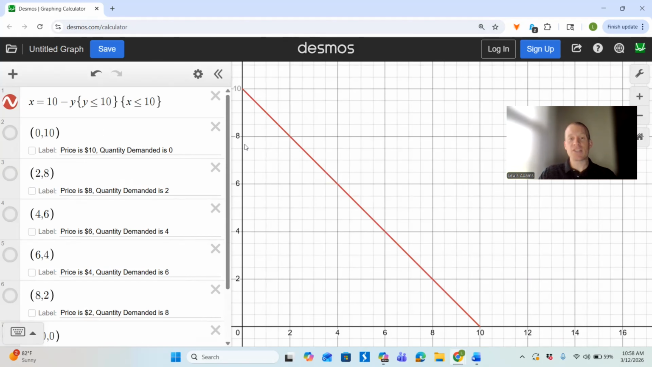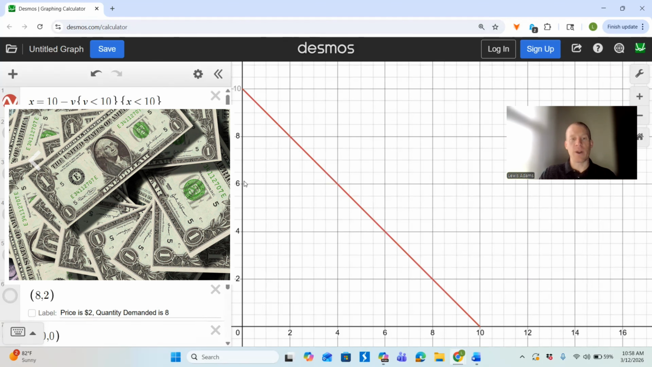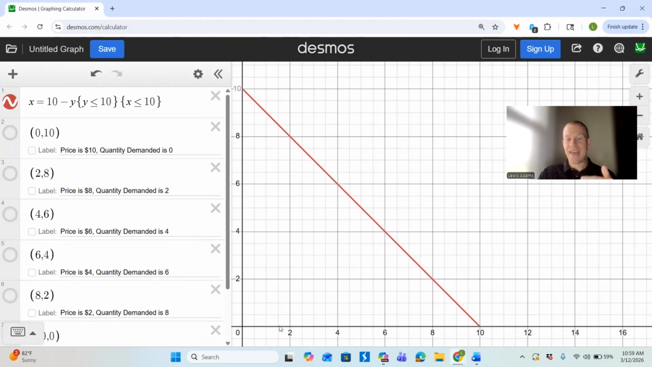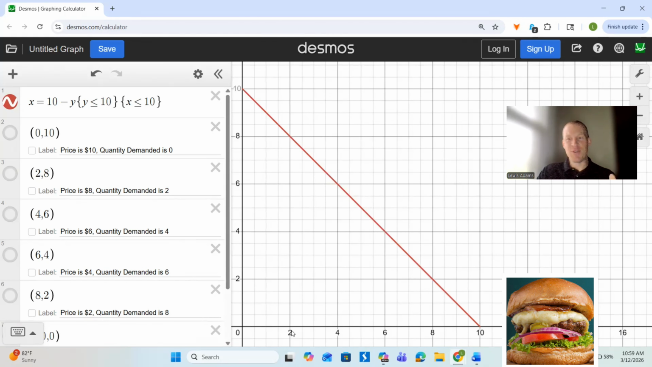So the price is going to be on our y-axis right here. And what I want you to think about on this y-axis to help you understand this and visualize this is think about dollar signs right in front of that 10, right in front of the 8, right in front of the 6, right in front of the 4, and that 2. On the x-axis here, think about burgers down here. 2 burgers, 4 burgers, 6 burgers, 8 burgers, and 10 burgers. Who don't want 10 free burgers, right?